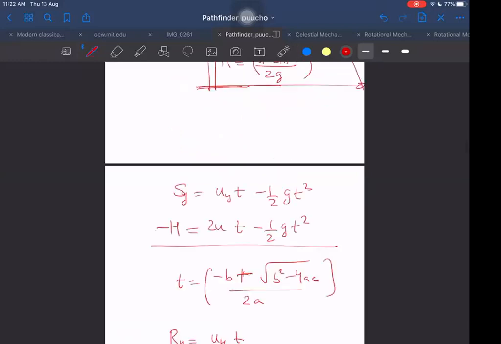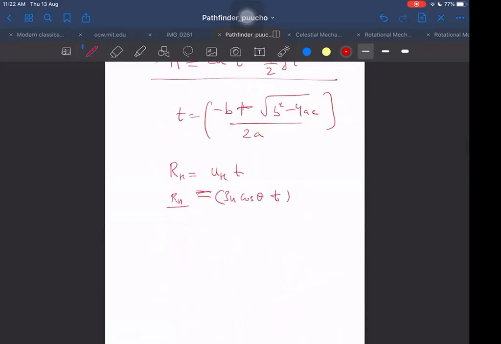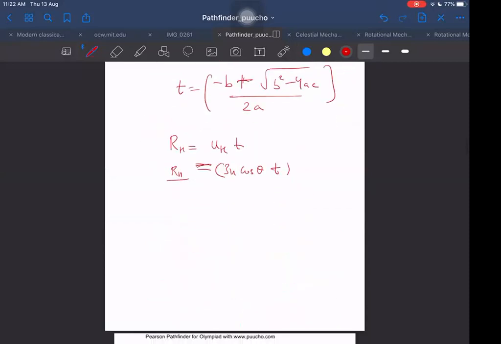But it is not the net range. It is only extra range after this. Already before that, what range has it already covered? It has already covered R by 2 because it was in the mid area. In the topmost point, the explosion happened. So after this, I should also add R by 2 in this. So my answer will finally be R by 2 plus 3u cos theta into t.